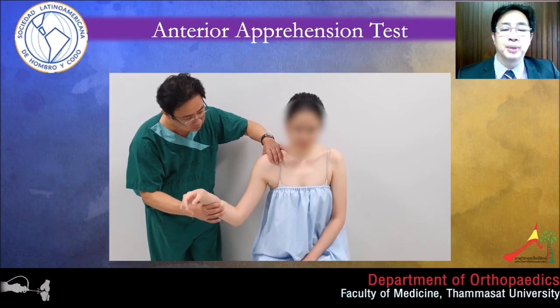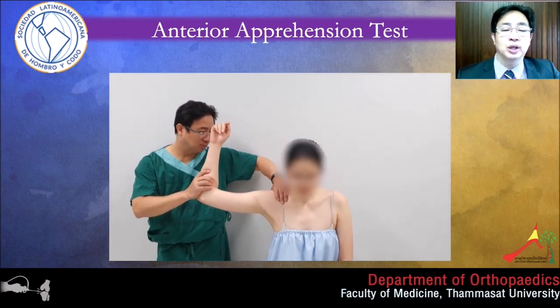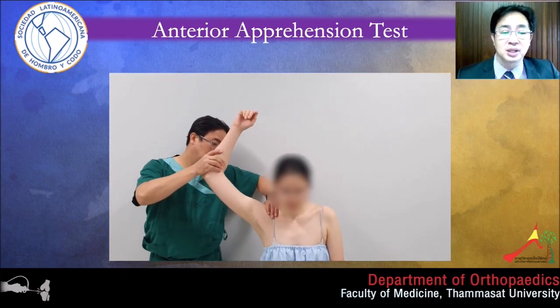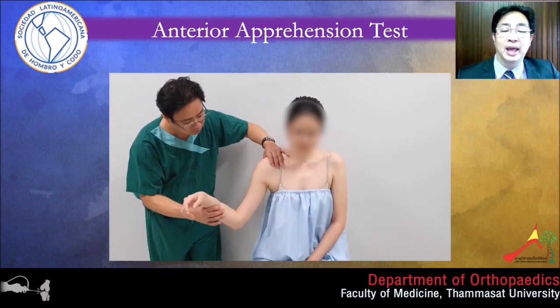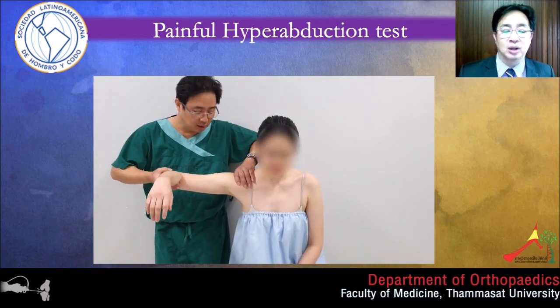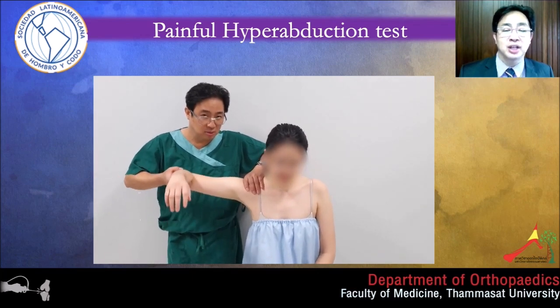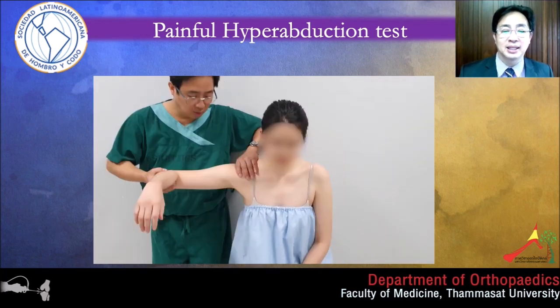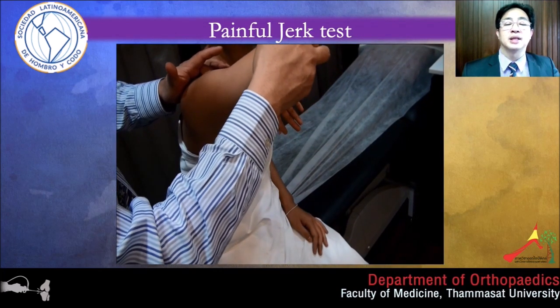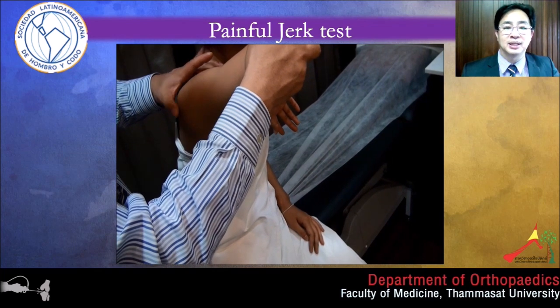For example, the anterior apprehension test. This test should be done very gently because the shoulder can be dislocated during the test. 45 degrees represents mid-range instability, more than 90 degrees represents end-range instability. Painful hyperabduction test is considered an inferior instability test, but the hyperabduction test without pain is a laxity test. Painful jerk test is another instability test that represents the posterior instability sign.